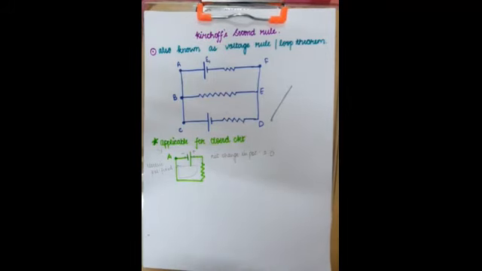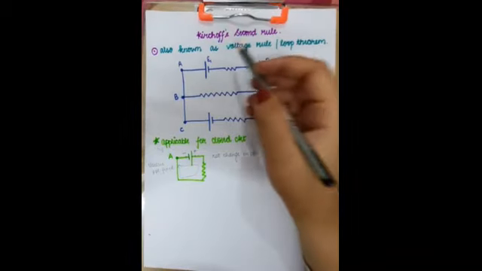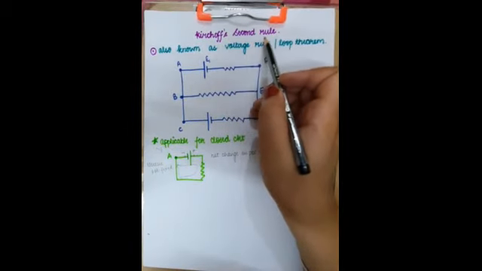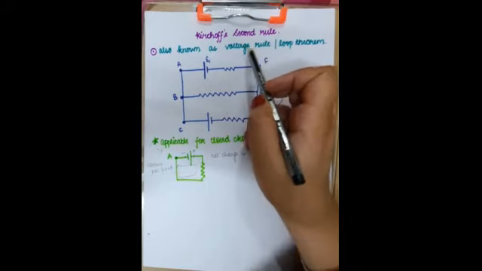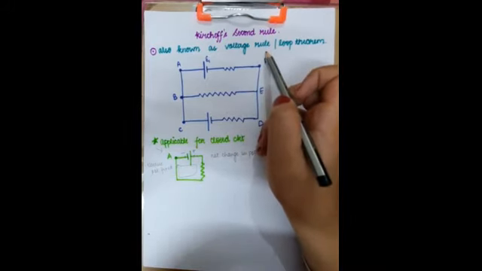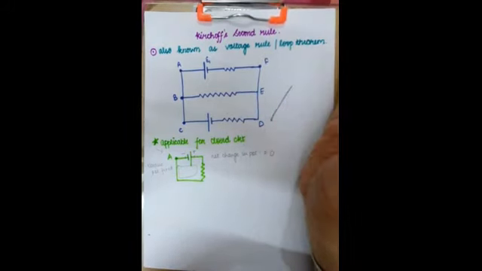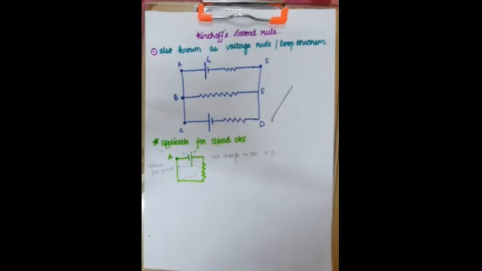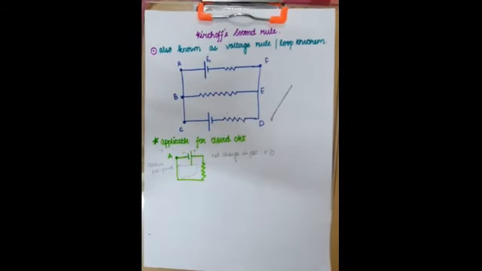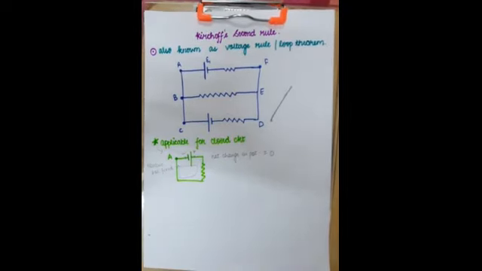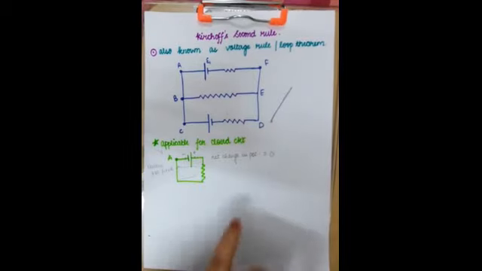Dear students, in this video, we are going to discuss Kirchhoff's second rule. The second rule is also known as the voltage rule and loop theorem. In this rule, we basically study that if we move around a circuit, what will be the total change in the potentials? So we'll study that.